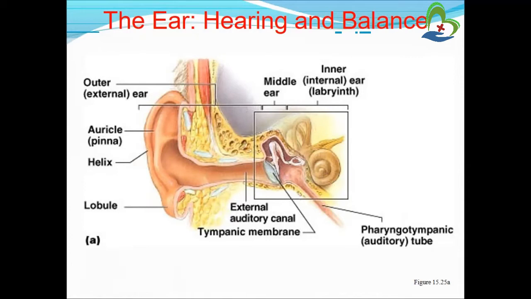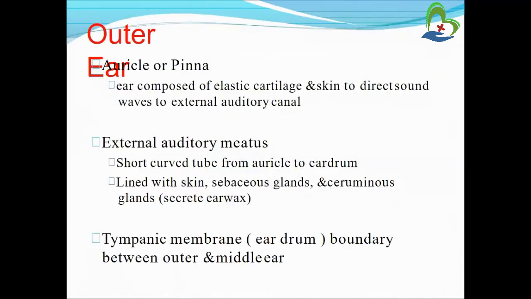Okay, and in this figure, the three parts of the ear are also mentioned: outer ear, middle ear, and inner ear. So now we will discuss all three in detail. First of all, the outer ear, auricle or pinna, which we already discussed in the previous slide. The ear is composed of elastic cartilage and skin to direct the sound wave to the external auditory canal.